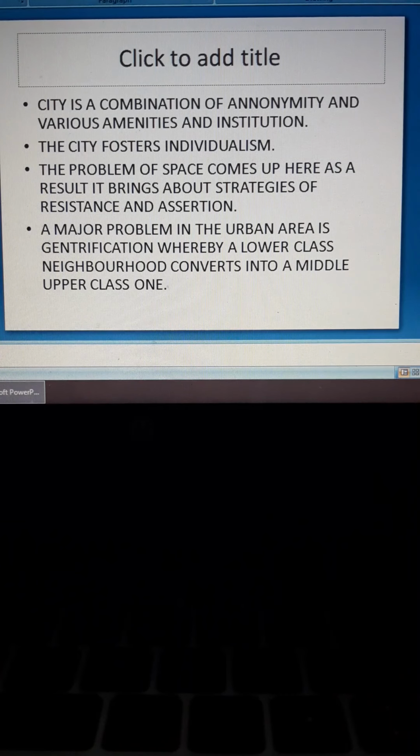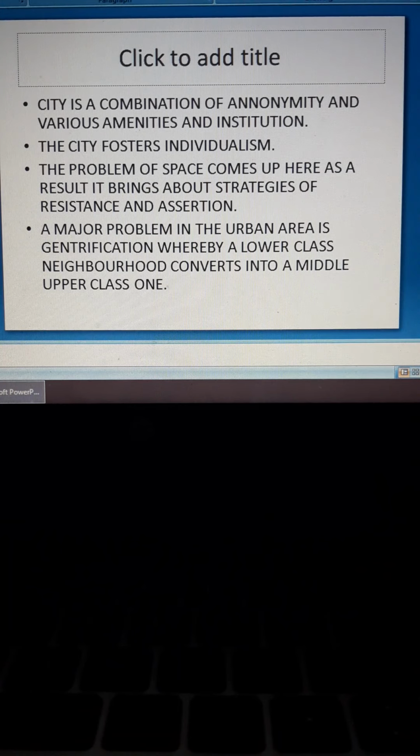Because of the shortage of houses and space, it is obviously the poor people who are more affected than the rich ones. Not that the rich ones are not affected at all. Because of the shortage of houses and space, the poor people become homeless, okay? And because of homelessness, they begin to live in the streets, they don't care about anything and they just sleep everywhere and anywhere. Slowly it leads to the creation of slums. So this also brings about change in the city, and it is a huge problem. The slum problem is a very huge problem in the cities.